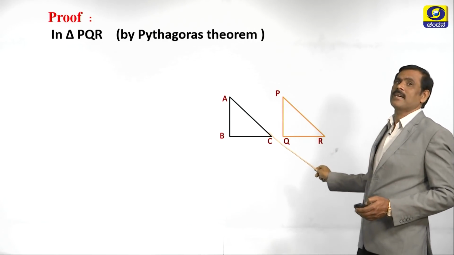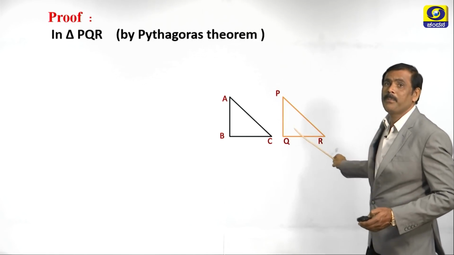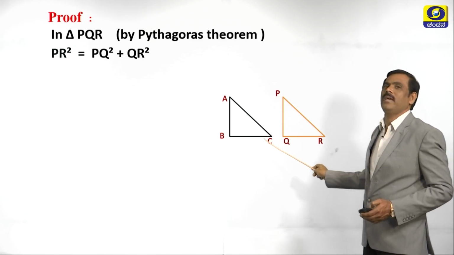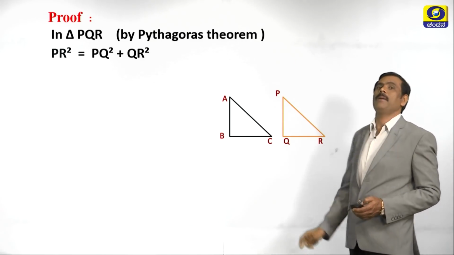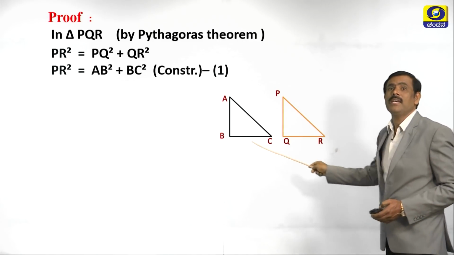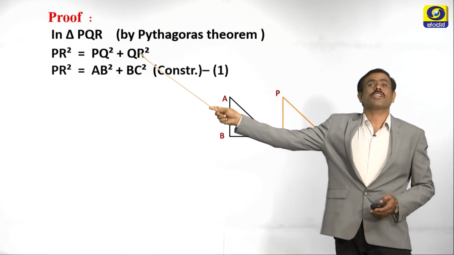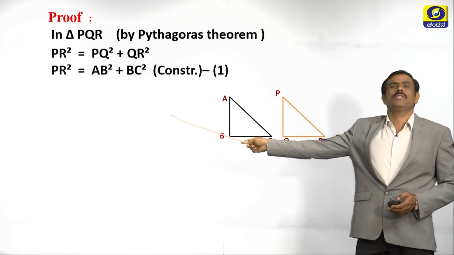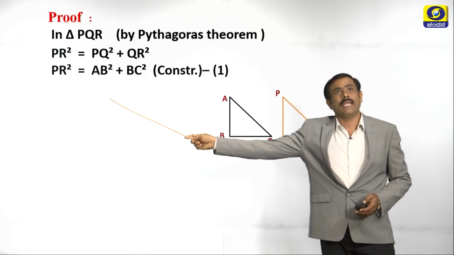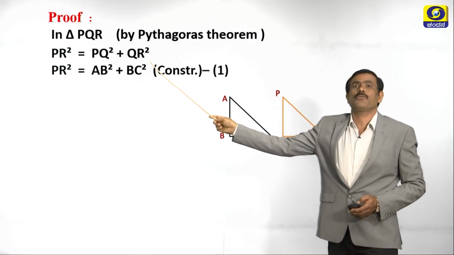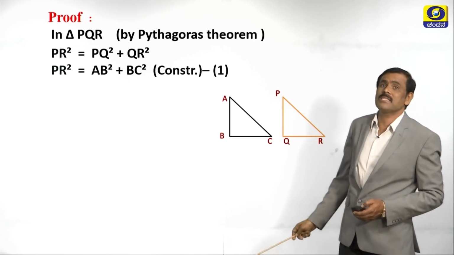According to the Pythagoras theorem, we can write PR square is equal to PQ square plus QR square, since PR is the hypotenuse. And also we know that in the construction PQ is equal to AB. Therefore in the place of PQ square we can write AB square. QR is equal to BC. In the place of QR square we can write BC square.